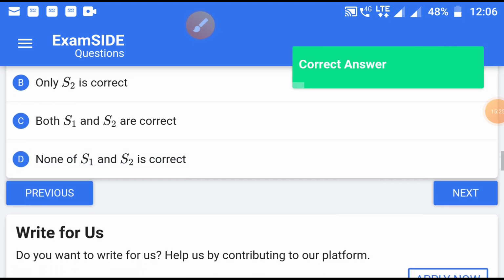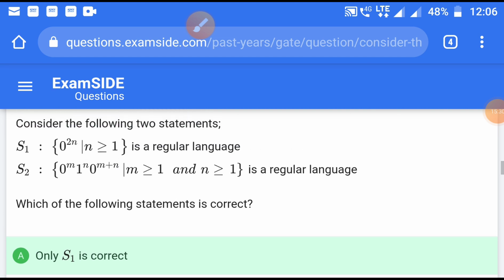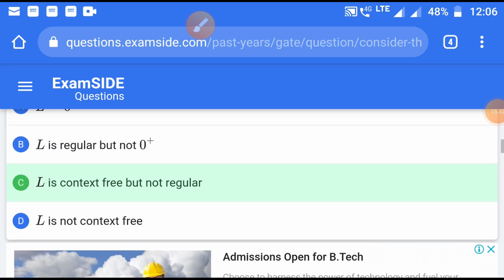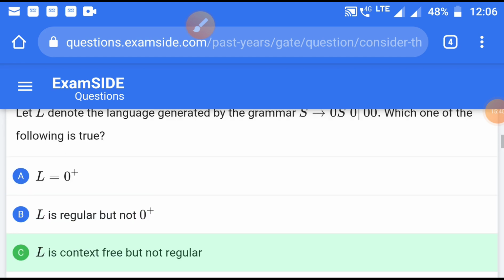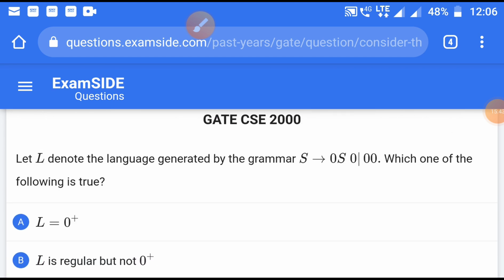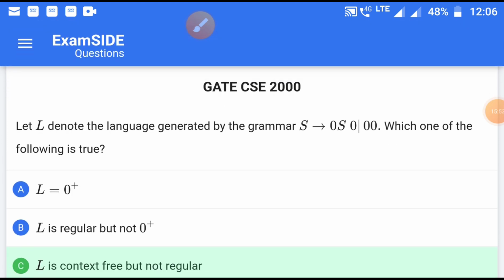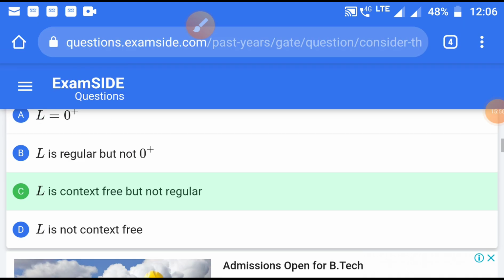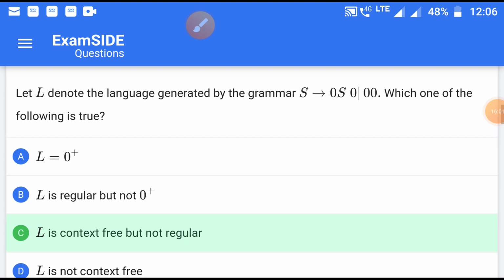It is given here as correct, but in the previous question you can also be sure about which option I have given as correct, that is L is regular but not 0 plus, because this is the same language, it is accepting 0 to the power 2n, so it is correct that it should be a regular language. But in one way we can say that it is not regular.